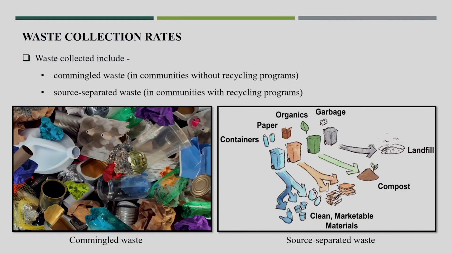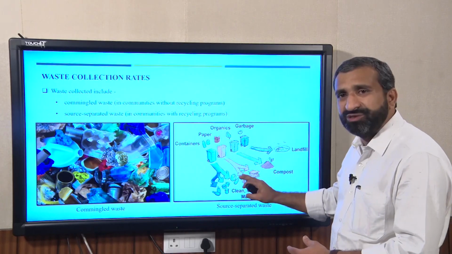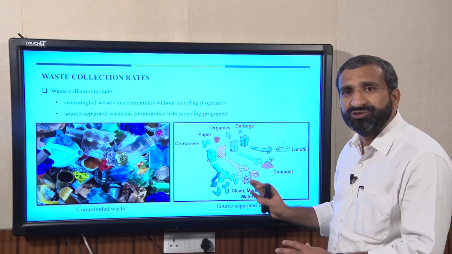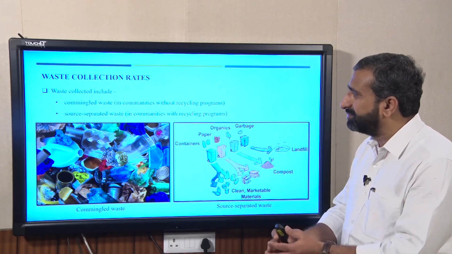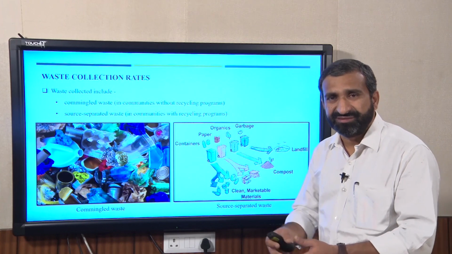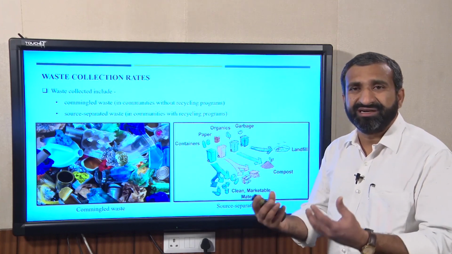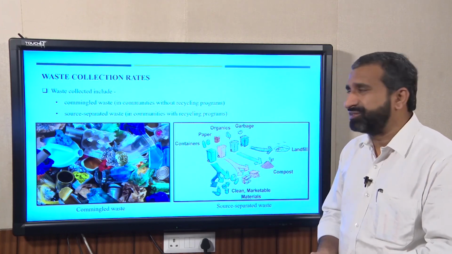The organic waste which is highly degradable will go to the compost plant or biogas production plant, and the remaining will go to the disposal site. Only waste which is not possible to recycle, and not possible to produce any kind of product from, will go to the disposal site. That was the thought behind the source separated waste collection system, which is majorly proposed under the Swachh Bharat mission.